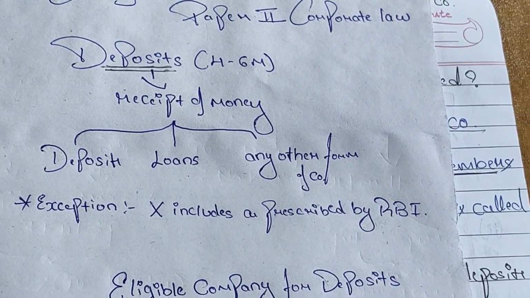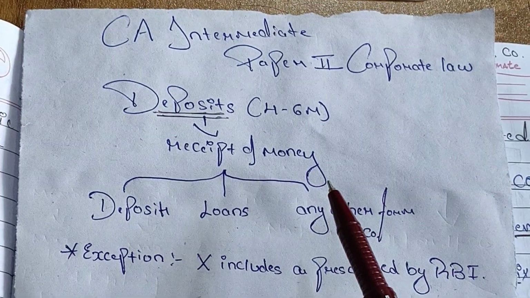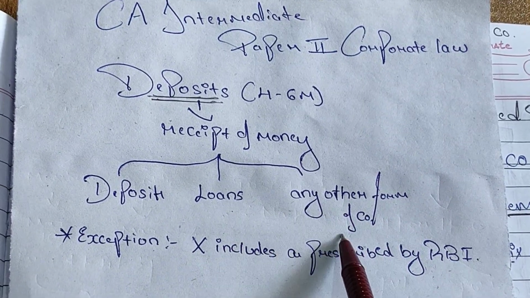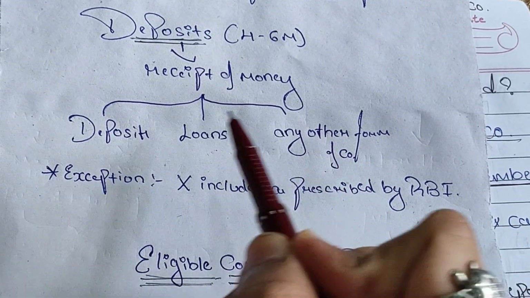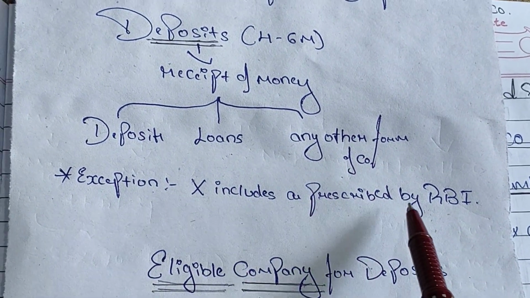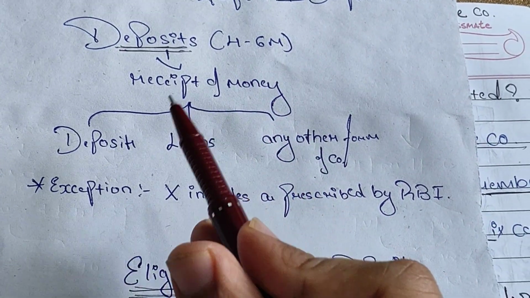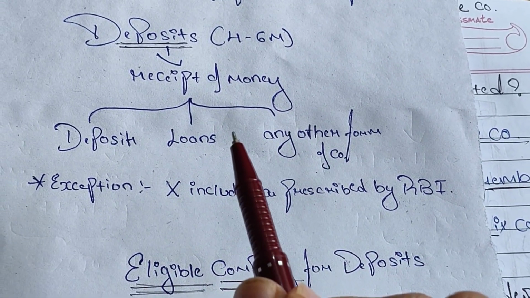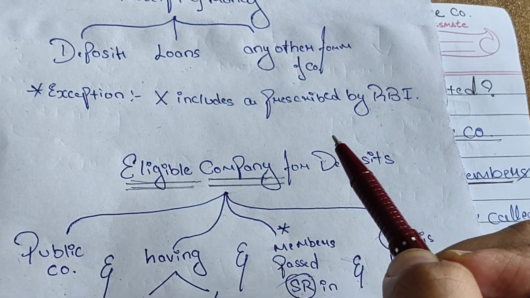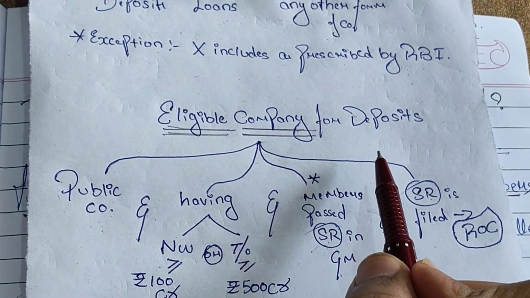Deposits means receipts of money by a company by way of deposits, loans, or any other form. But deposits do not include such categories of amounts as prescribed by RBI. We all know what deposits mean, but what are the eligibility criteria for accepting deposits from the public? Let's know the eligible company for deposits.